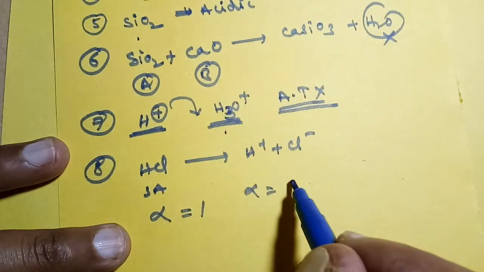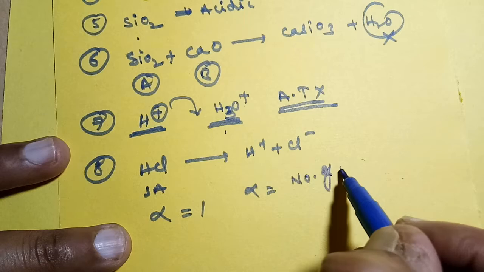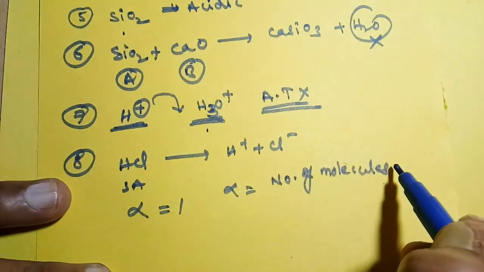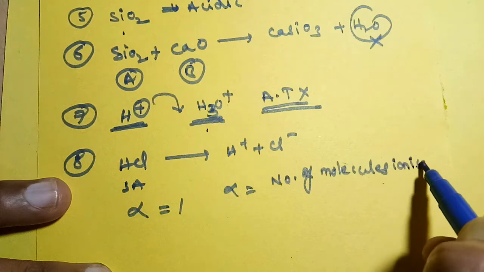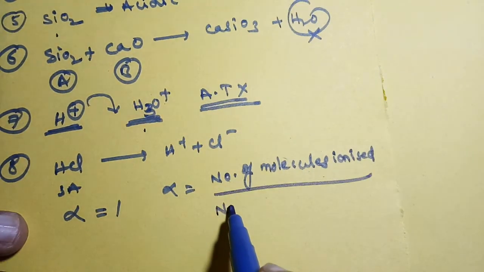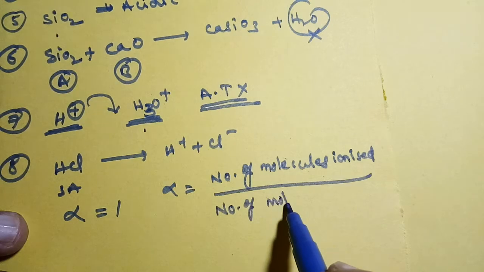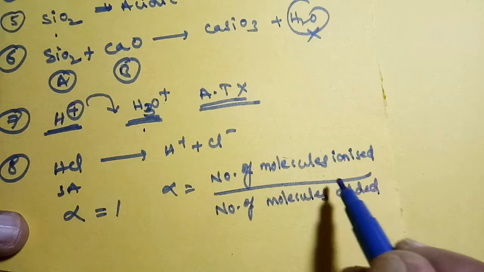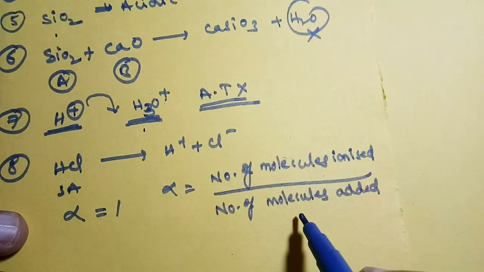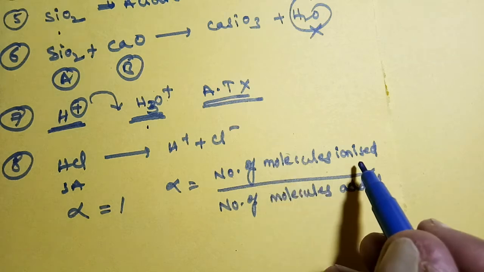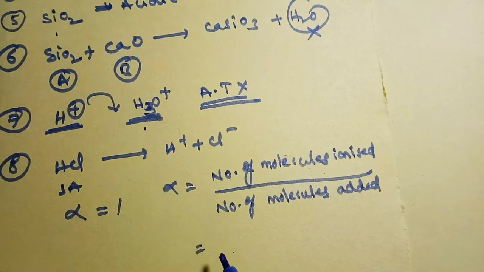Alpha is equal to number of molecules ionized divided by number of molecules added. Actually, number of moles ionized divided by number of moles added.